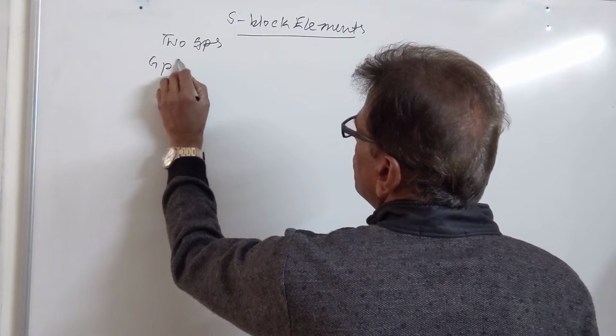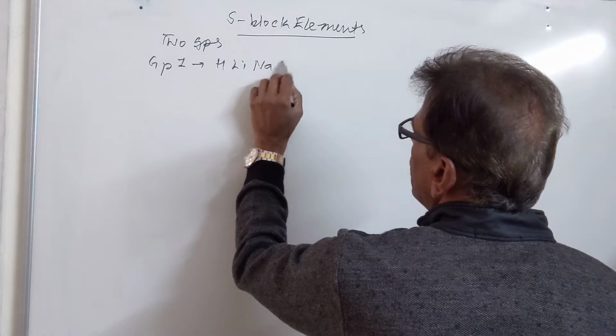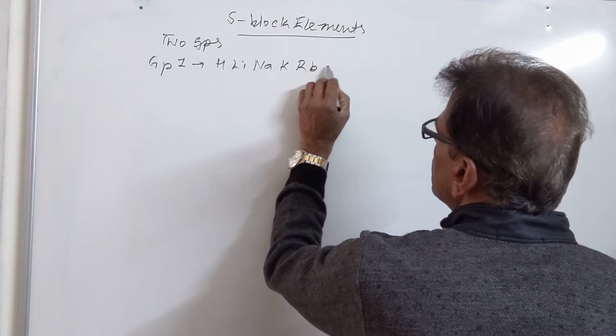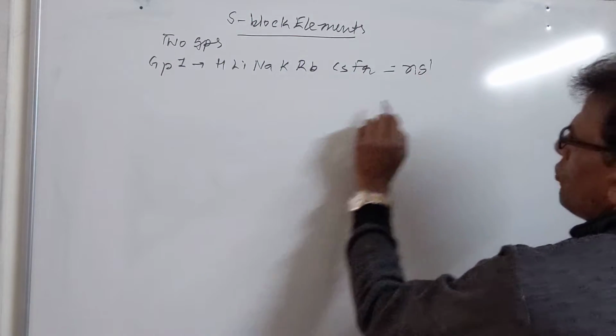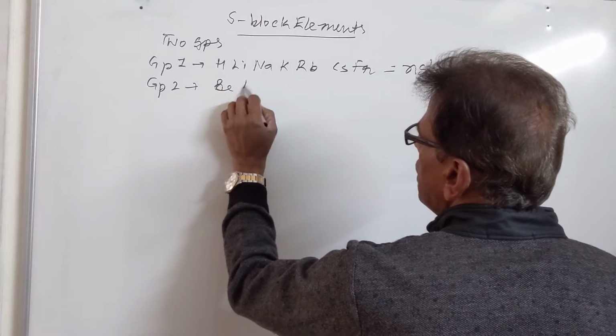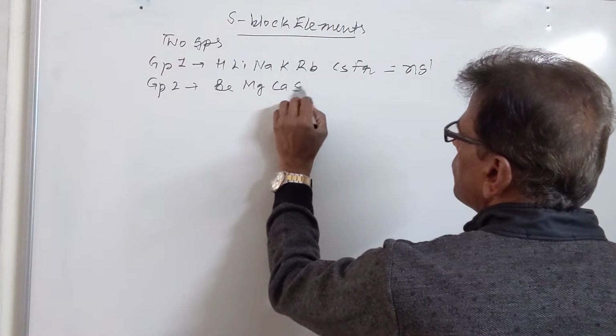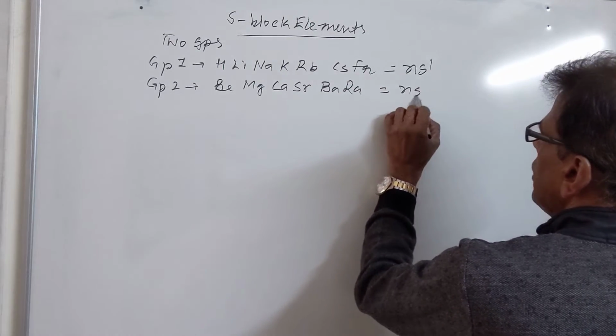Group number 1 includes the elements Li, Na, K, Rb, Cs, and Fr. They have the general configuration of ns1. Then we have group number 2. It has the elements Be, Mg, Ca, Sr, Ba, and Ra. They have the general configuration ns2.